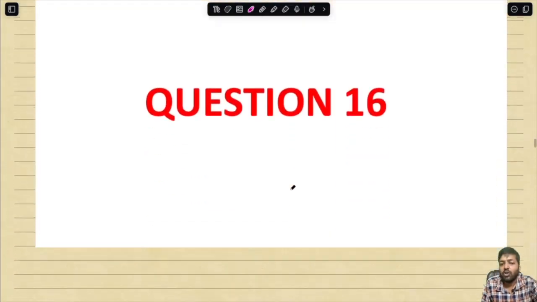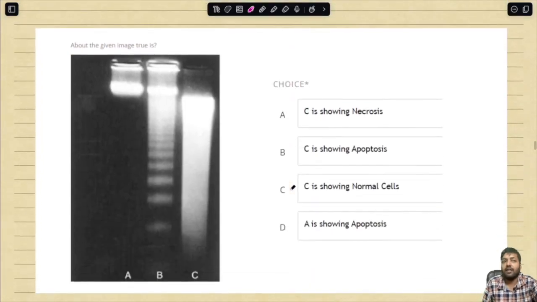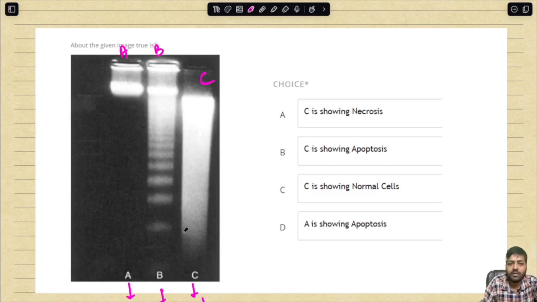Okay, now question number 16, the same topic, about the given image, what is true? If I say this is A, this is B, this is C, then A is basically normal. B is depicting apoptosis and C is depicting necrosis. So whatever you are seeing in B is basically the step ladder pattern of apoptosis.